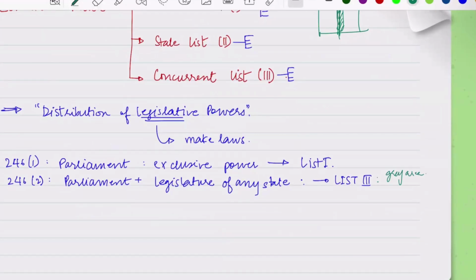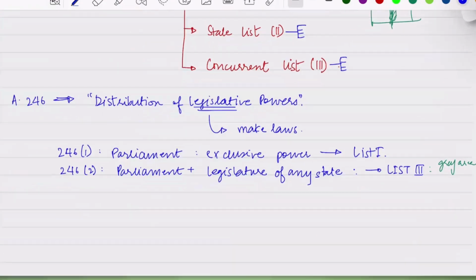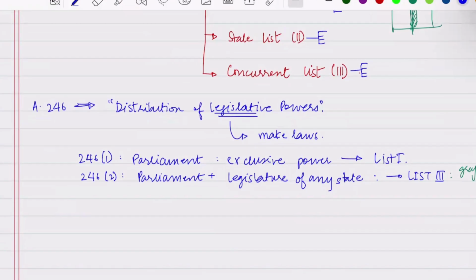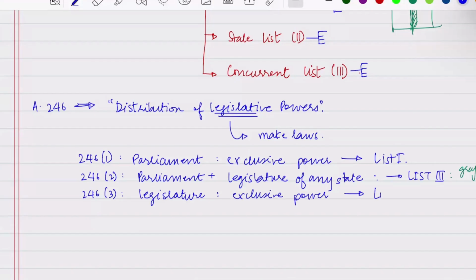which is also known as the gray area. It is very important for both. So you can't have that rigid thing that it cannot be intervened by anybody else, it can't be like that. Okay, then we have Article 246(3) which says that the legislature of any state has exclusive power with respect to List 2, which is the state list.